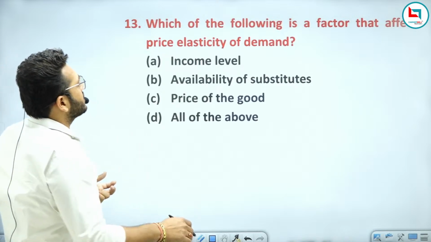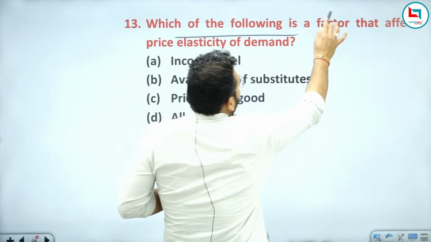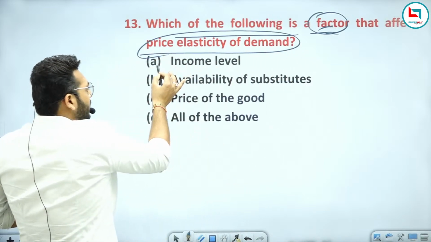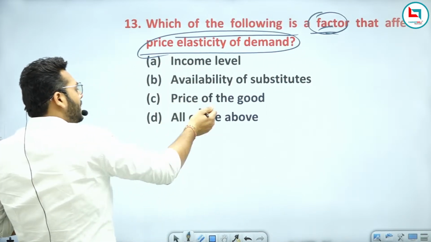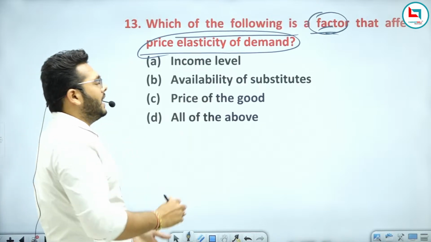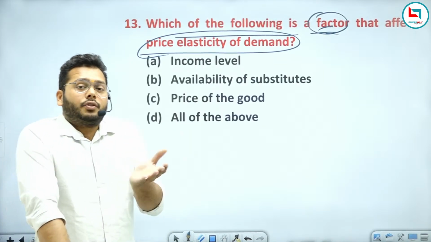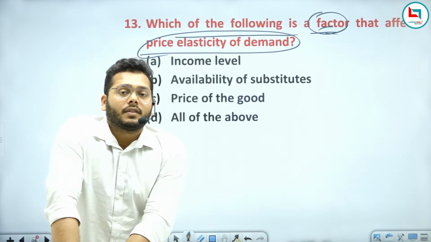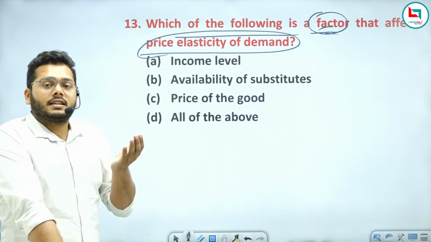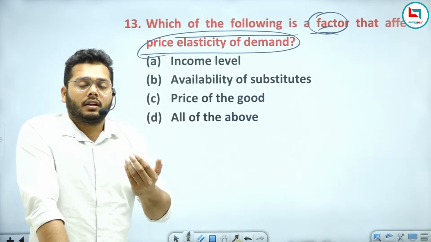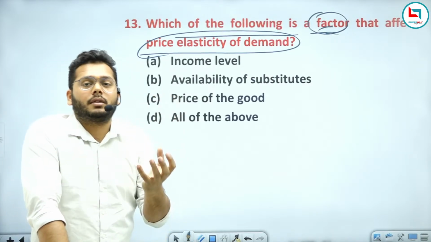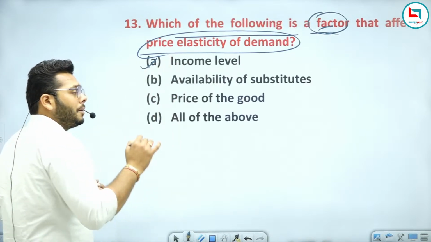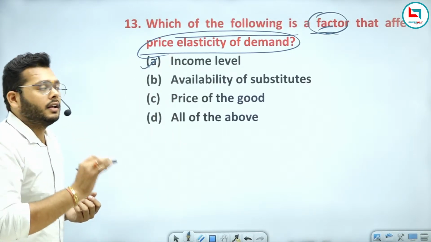Now the question is asking which factor affects the price elasticity of demand: income level, availability of substitutes, price of the good, or all of the above. As I have already explained, if your income rises, what will be the impact on your quantity demanded? If your income rises, definitely you will demand more. If your income decreases, you will demand less. So income will also impact your quantity demanded.